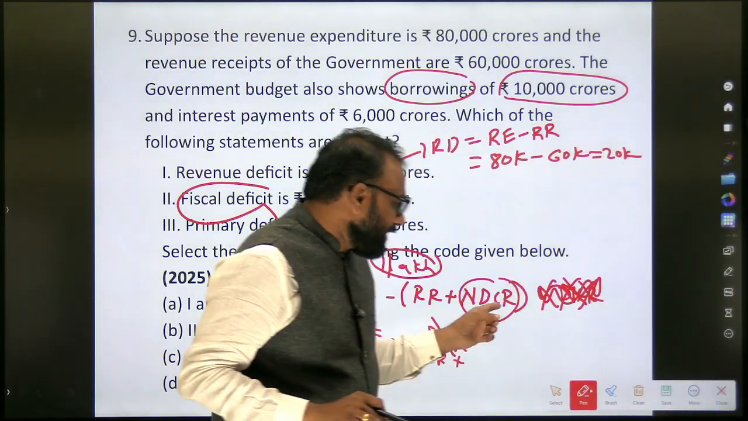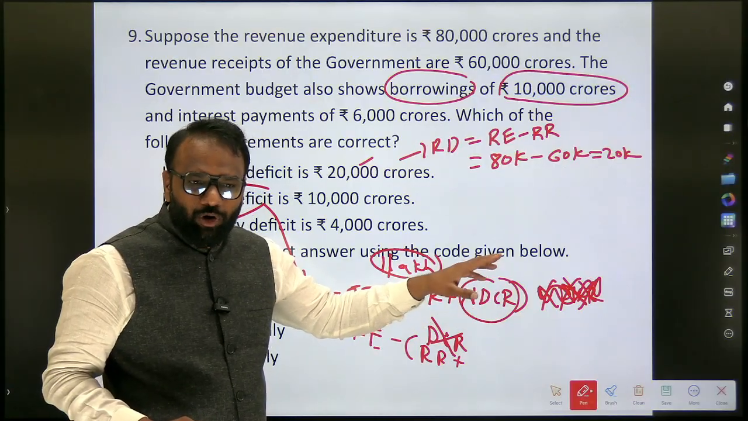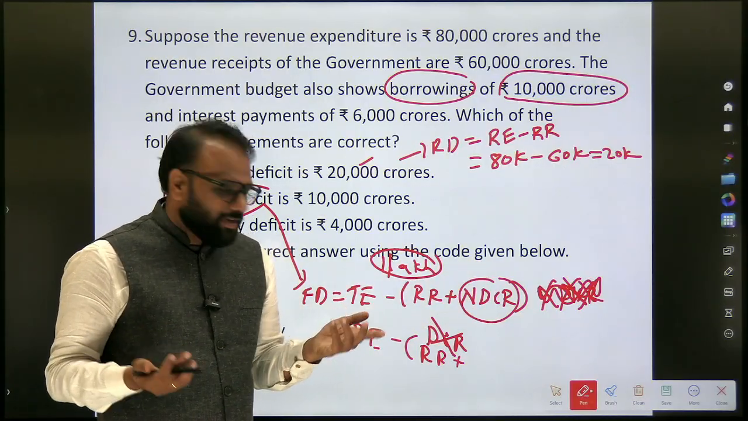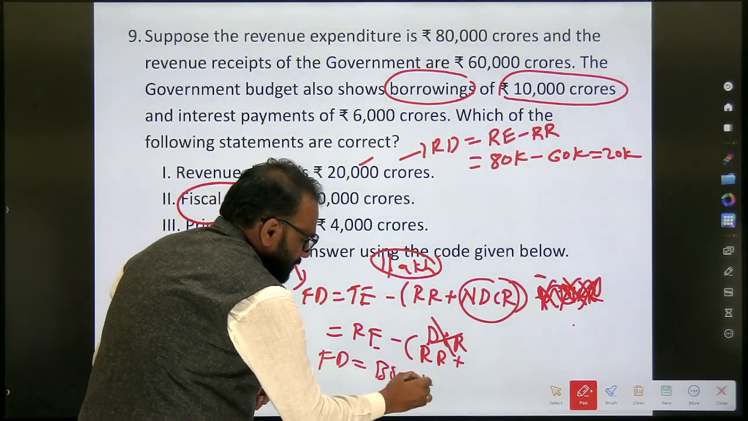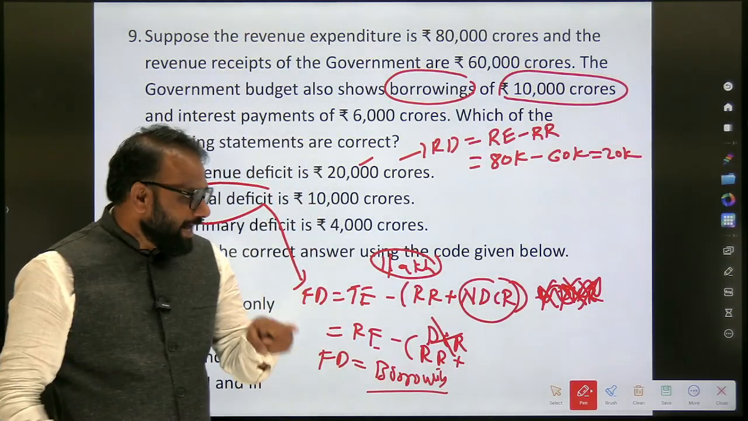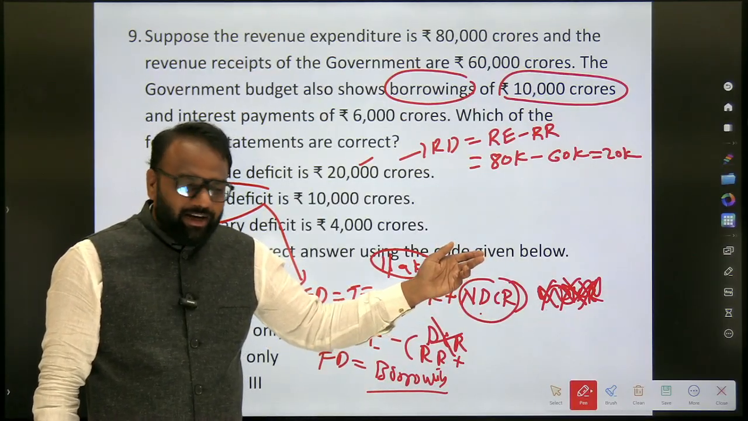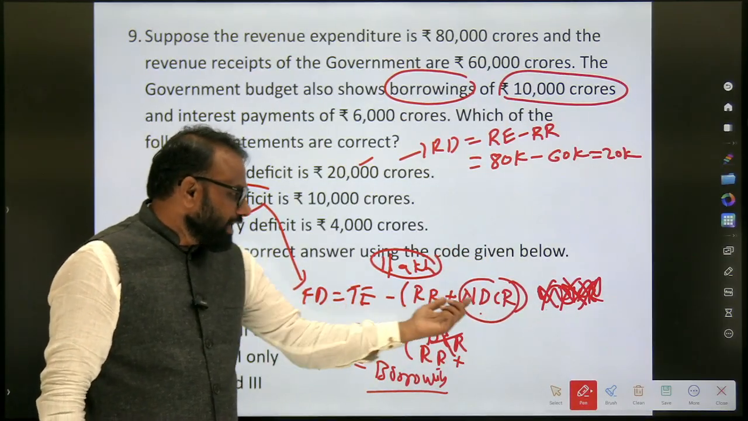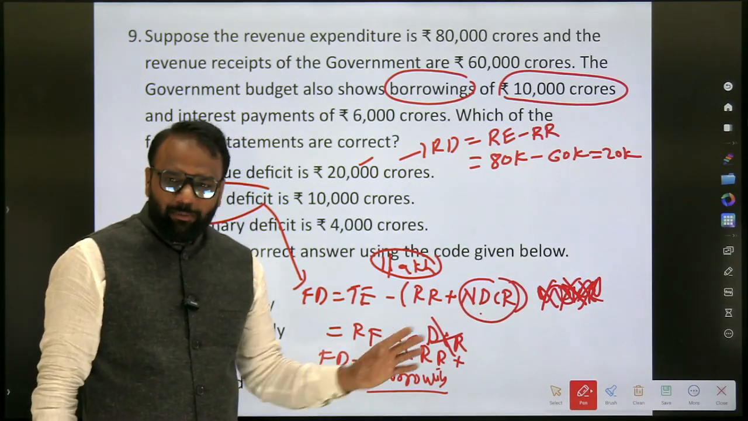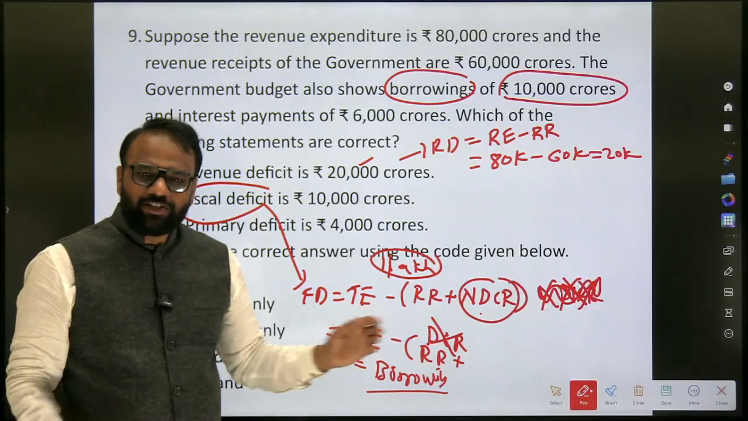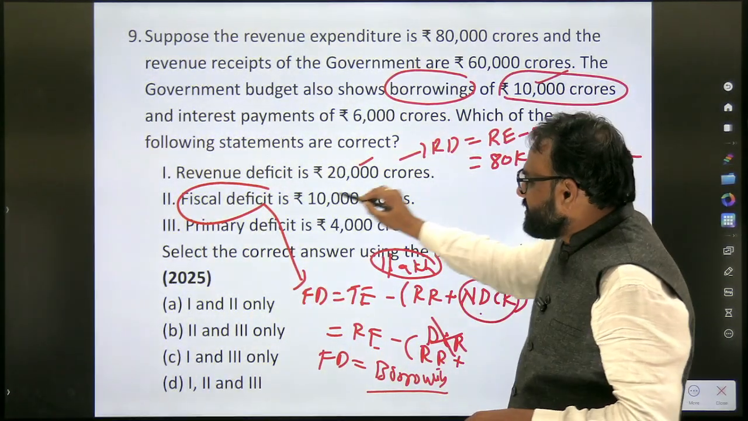So here we cannot calculate this. Why? Because they are not given the value of non-debt capital receipt, but directly they are given borrowing. So fiscal deficit is equal to borrowing. If they had given non-debt capital receipt, then we would have calculated in another way. Now, what we will do? Fiscal deficit is equal to borrowing. So here, directly in the question itself, they have mentioned 10,000 crore. Fiscal deficit is 10,000 crore.